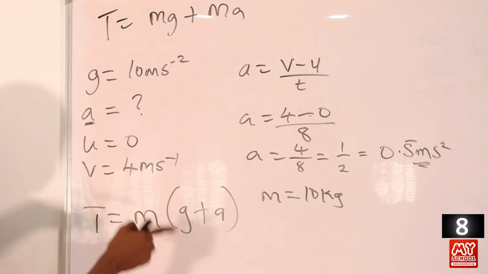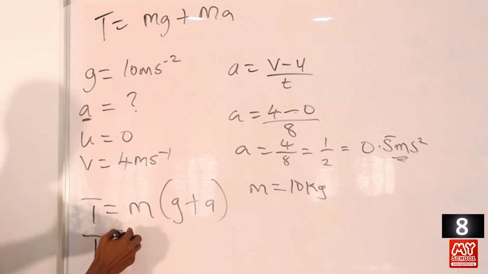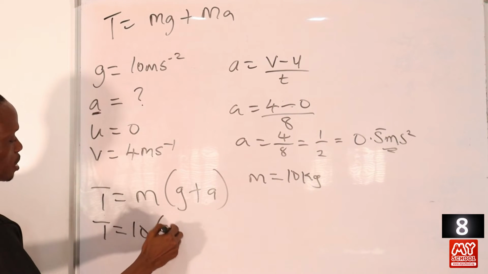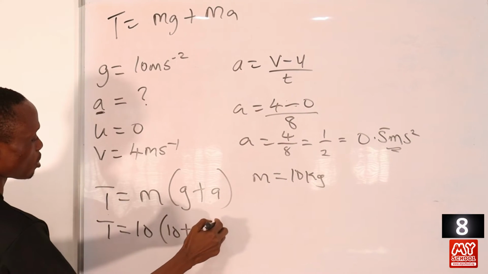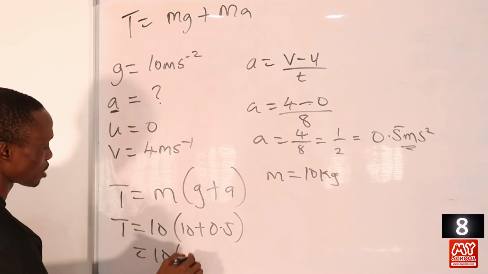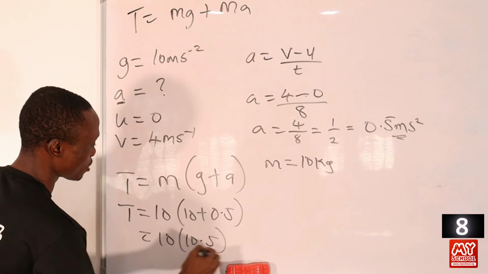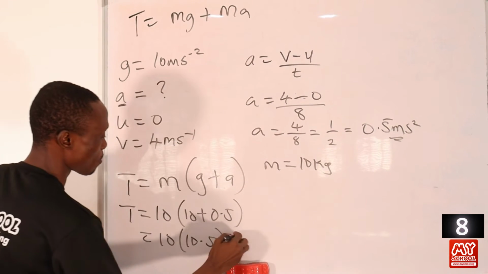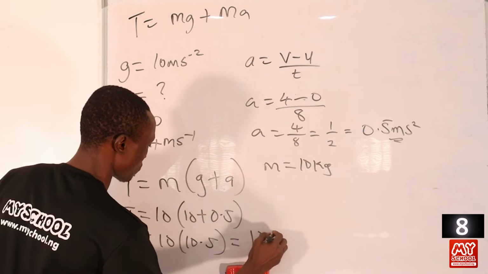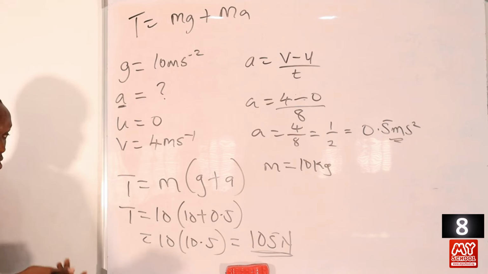So we can substitute to find the tension in the rope. m is 10, then g plus a is 10 plus 0.5, which is 10.5. So 10.5 times 10 is 105 Newton.